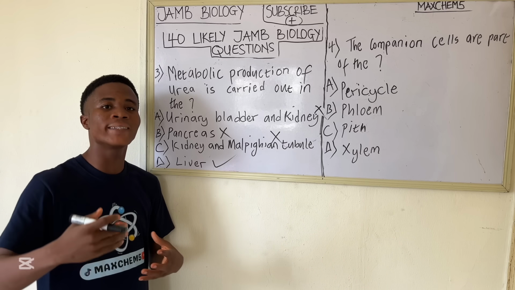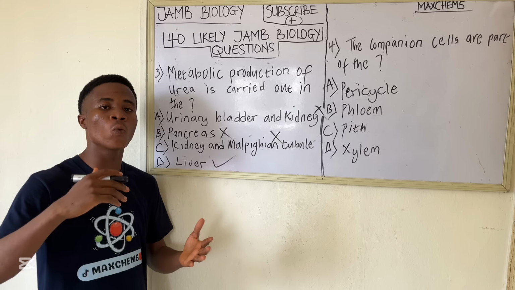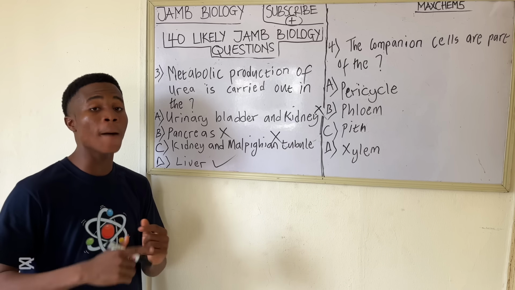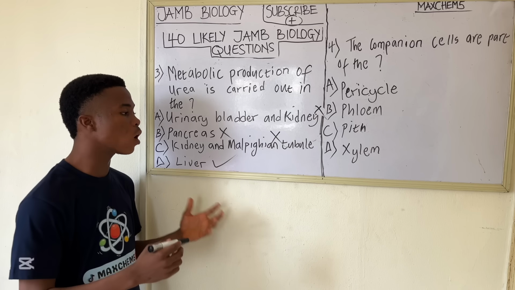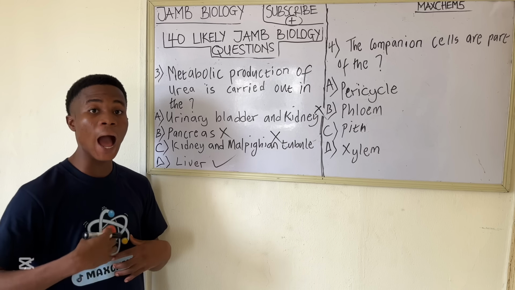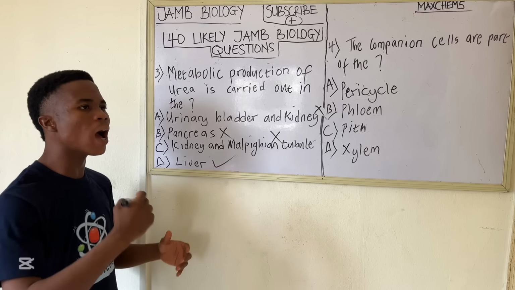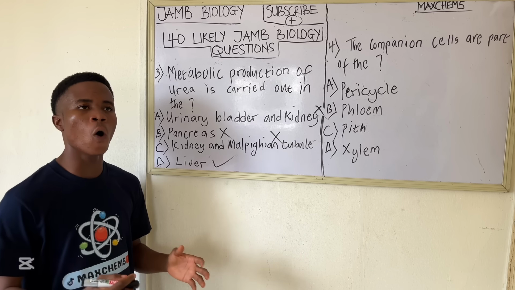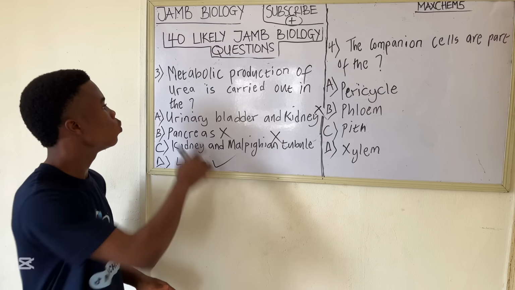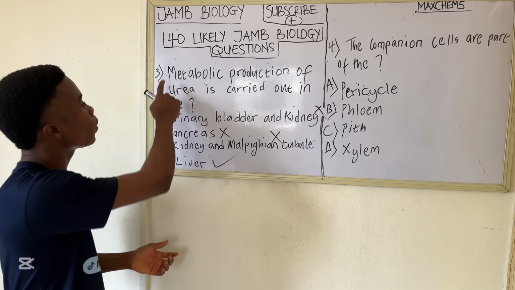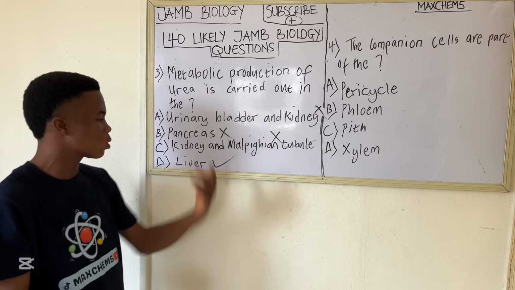Deamination breaks them down further to ammonia, and ammonia is a toxic substance in the body. It can harm the body. So this ammonia has to be detoxified, or broken down further, to a less toxic substance called urea. So the metabolic production of urea is carried out in the liver.